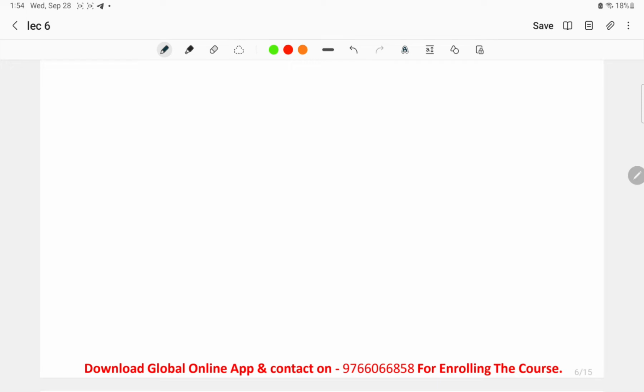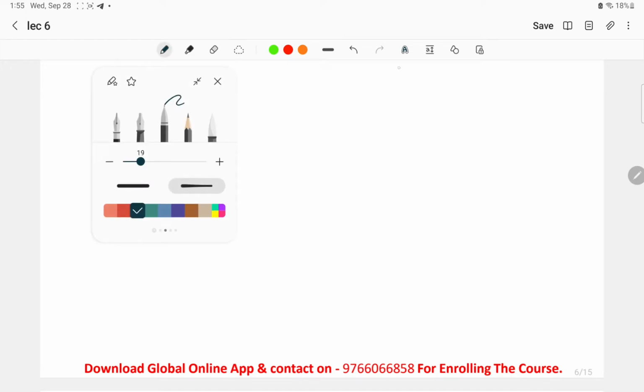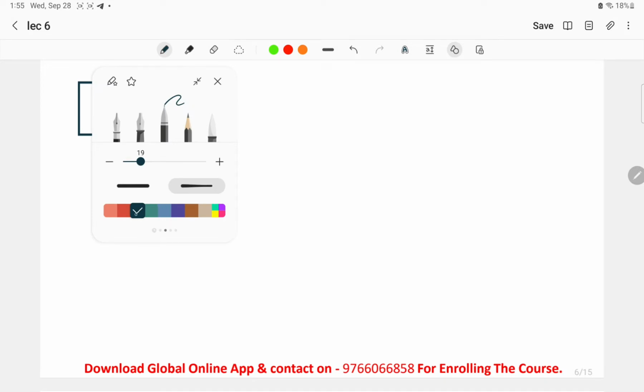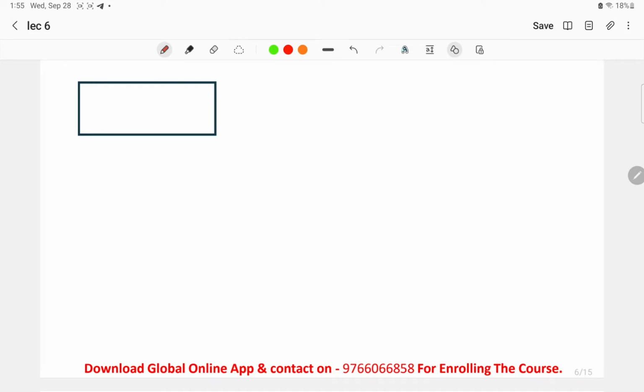I'll provide you with all the notes, but right now just try to understand what we have to discuss here. Okay, the very first thing, let us draw a rectangle here. As we know, in a rectangle the opposite sides are equal, right? This is the thing that we know. The very first thing, I'll take this as B and this as L. Now, as we know, opposite sides are equal.